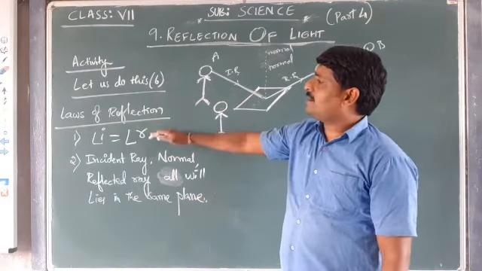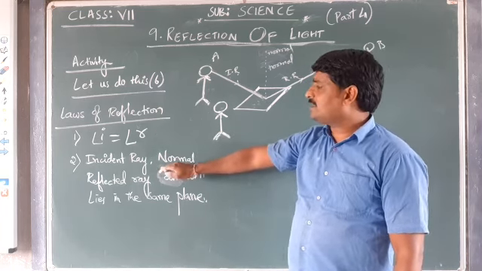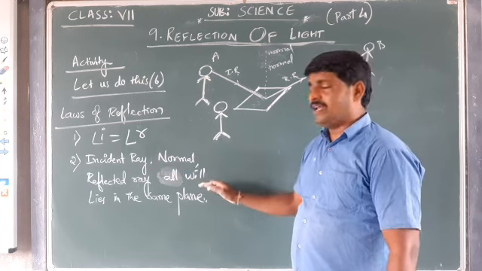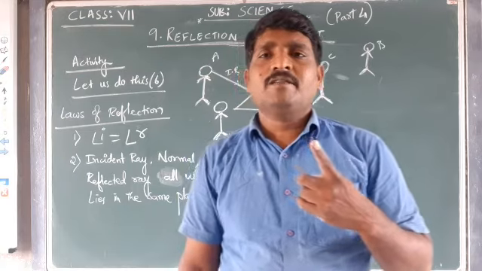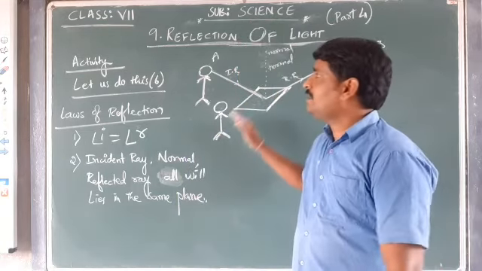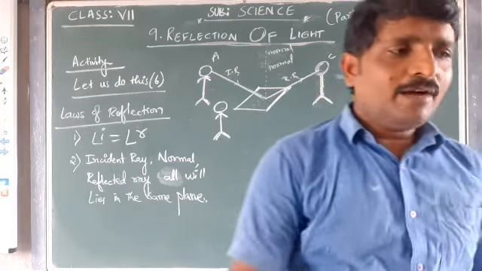That is the first law: angle of incidence is equal to angle of reflection. The second law that we have taken is that the incident ray, normal and the reflected ray all will lie in the same plane. Okay, this is one observation from this. Let us do this segment, activity 6. One more thing that we have to notice is,